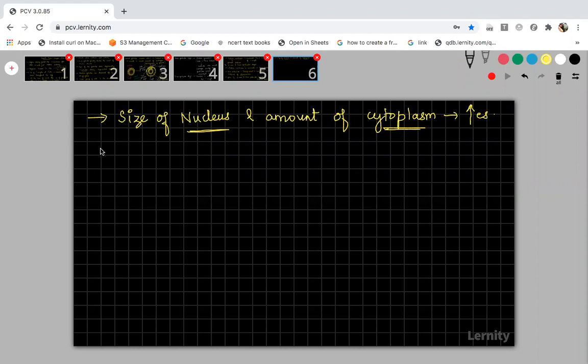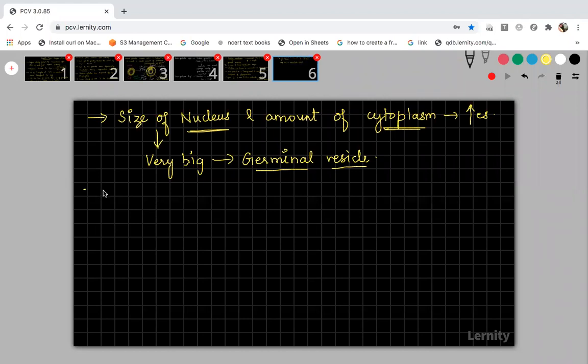The nucleus during the growth phase will become very big, and this big nucleus is named as germinal vesicle. The nucleus that has become very big during this growth phase of oogenesis is called the germinal vesicle.